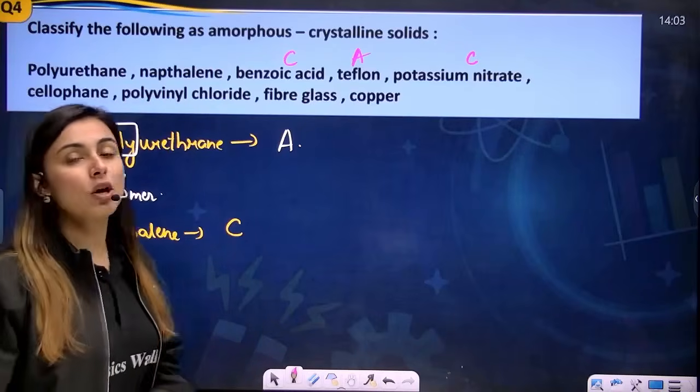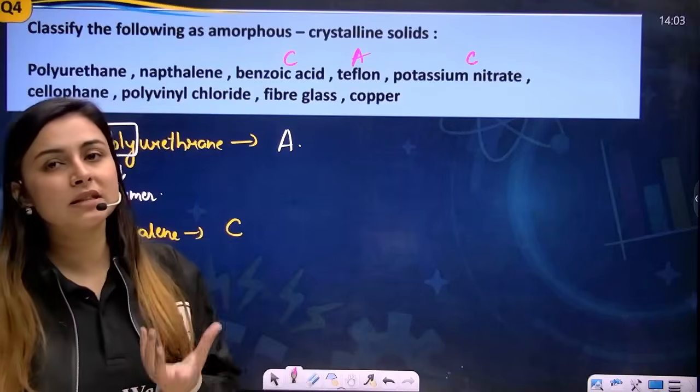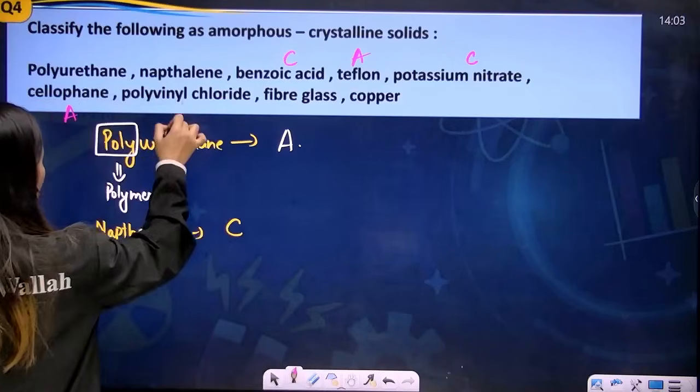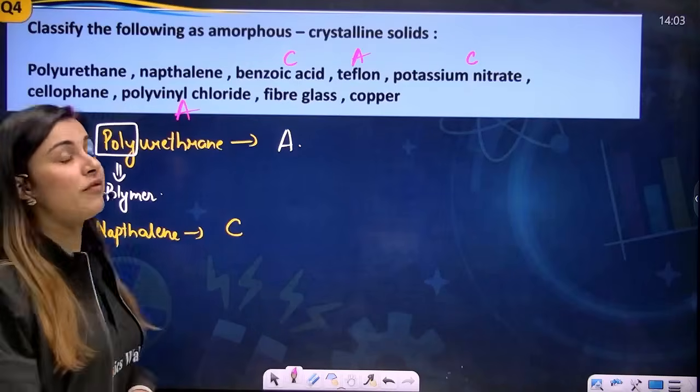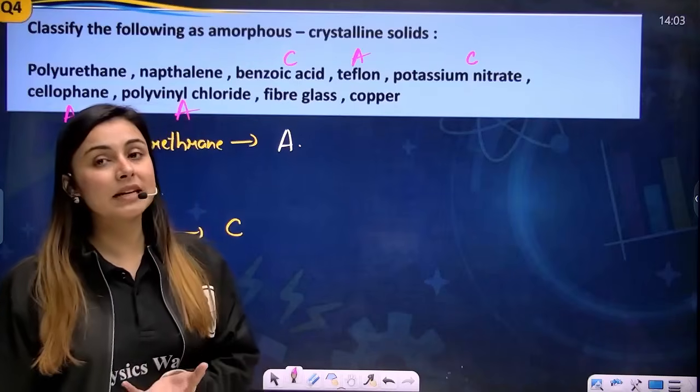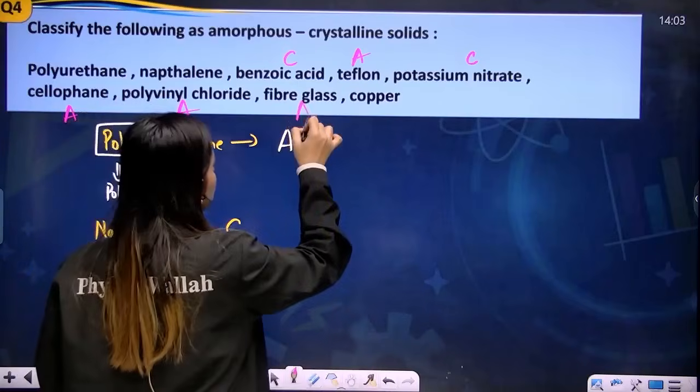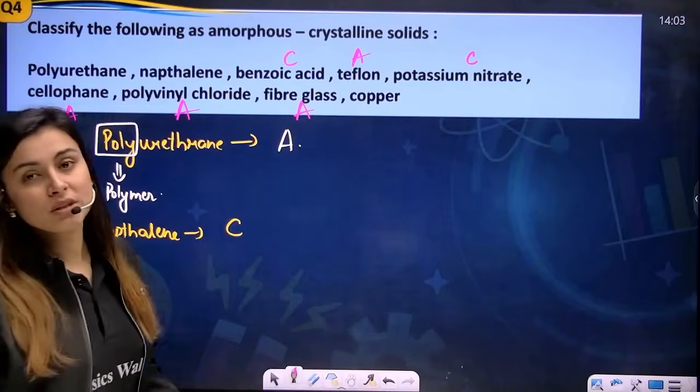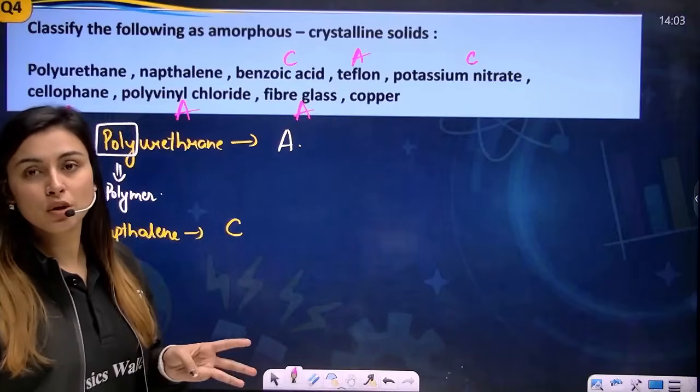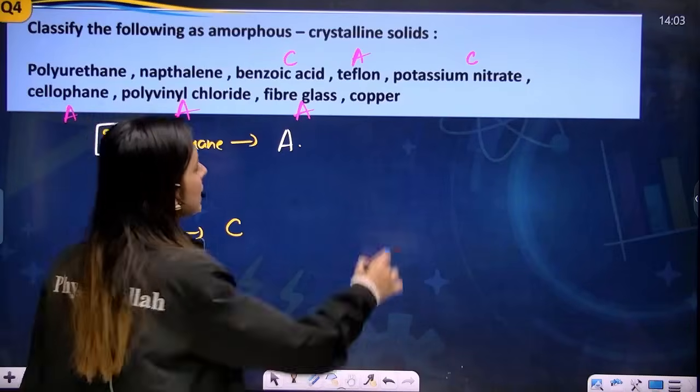If you talk about polyvinyl chloride, a poly word is coming. This means it is a polymer, so this is also amorphous in nature. If you talk about fiberglass, glass is coming. This means that it is a glass, so it is amorphous in nature. Copper, again, my dear students, no rubber, no polymer, no glass. So it is crystalline in nature.